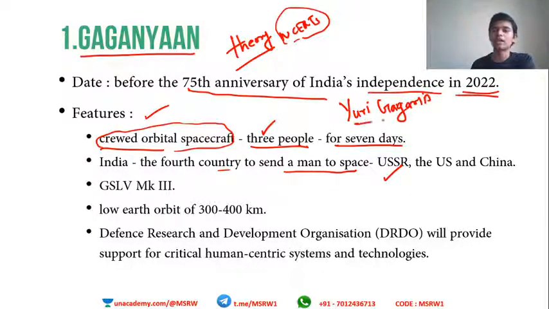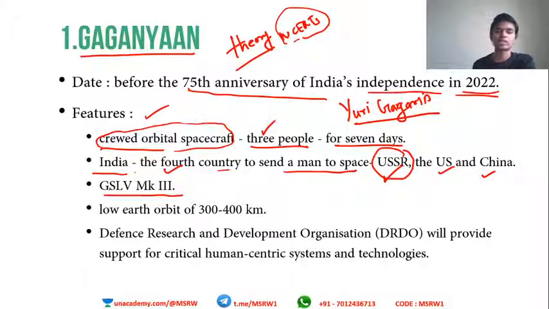Yuri Gagarin was the first cosmonaut to go into space in the Russian probe. The USSR was the first country to do that, followed by the US and China. So if India becomes successful, India will become the fourth country to join this list. Understood? The rocket. We have this life-carrying Gaganyaan, and this will be launched using a GSLV Mark III